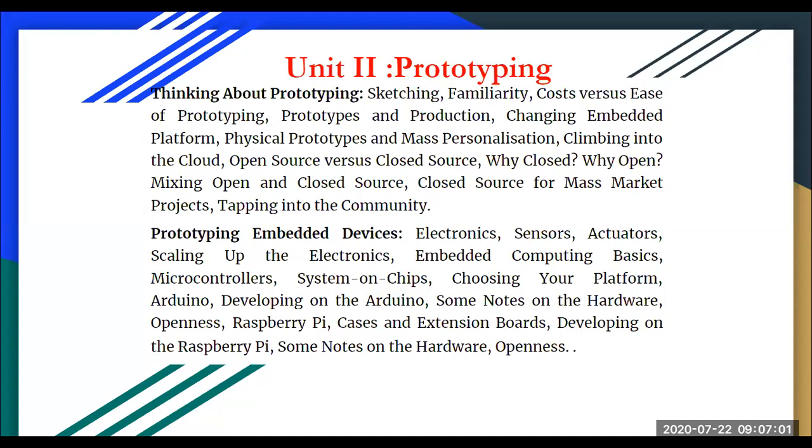Our unit 2 had two chapters. Your chapter 4 was thinking about prototyping, which we are already done with. Chapter 4 was basically all about what you mean by prototyping, and whenever you are thinking of prototyping, what are the things you really need to take care of? What are the problems which come into the picture? What are the different software source options available to us? That was our open source and closed source. And last, which we had seen, tapping into community.